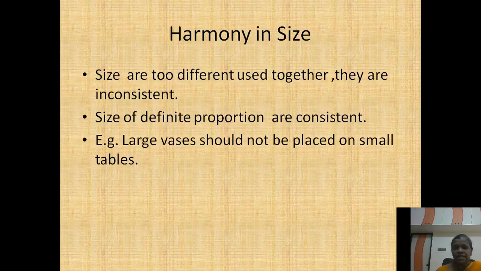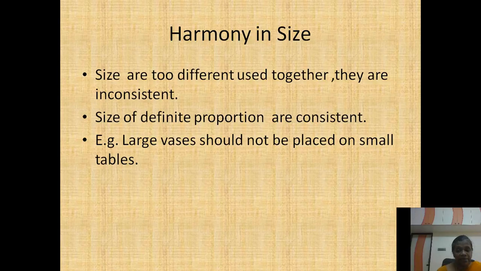Okay, next one we are going to see about harmony in the size. So size, we have different types. Sizes which are two different, when we put together, they may show inconsistent. But if the size is the same, if you arrange the objects, it may show consistent. So for example, a large flower vase should not be placed on a small table. If you keep a large flower vase on a small table, the size may be inconsistent.